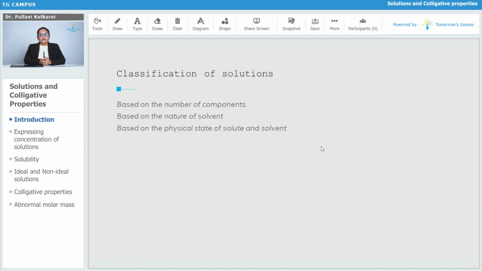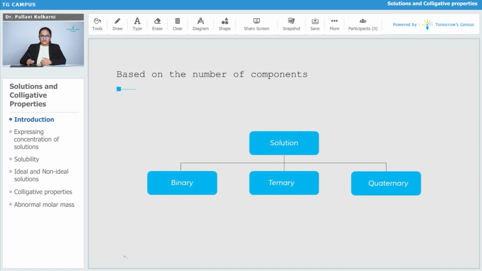Now we are going to learn about the classification of the solutions. Solutions can be classified into several types on the basis of three criteria. That is, based on number of components, based on nature of solvent, and based on physical state of solute and solvent. Let us learn them one by one. So the first criterion of classification is based on the number of components, that is, the number of solute particles in it and number of solvent particles in it. So it is classified into three types: binary, ternary and quaternary solutions.